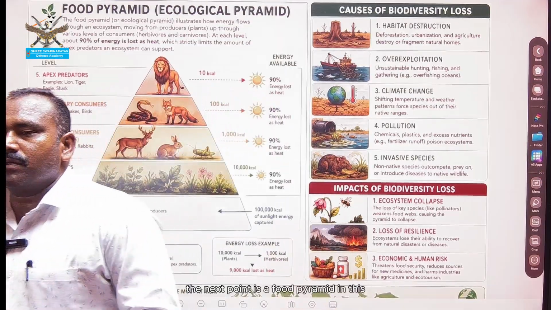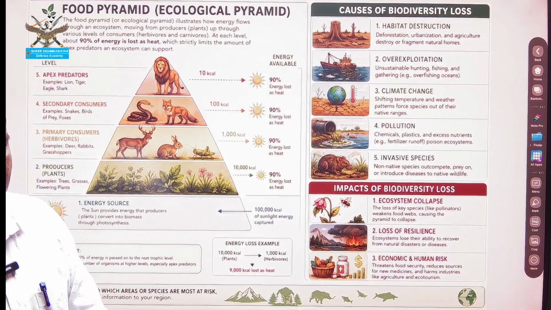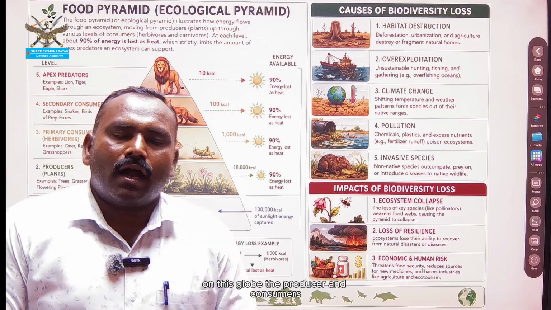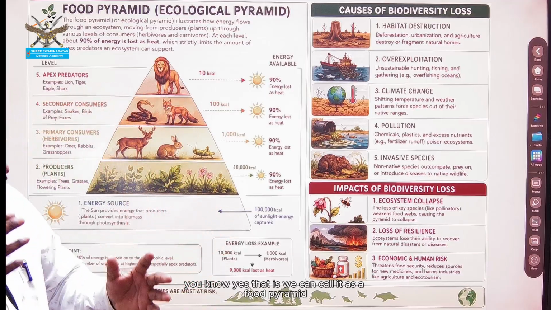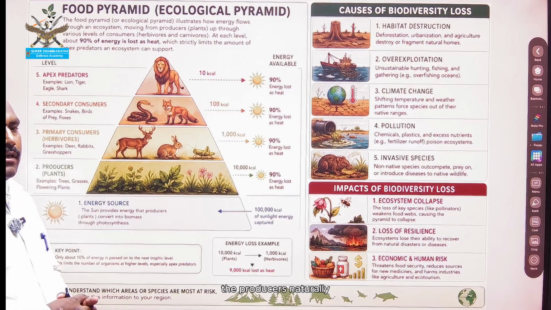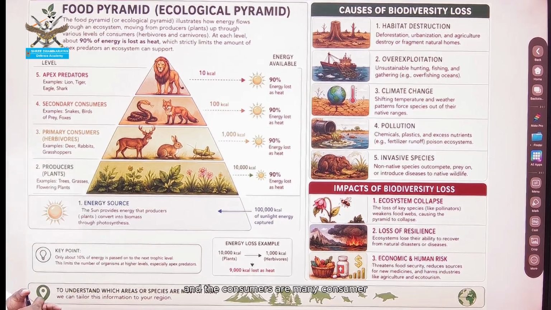The next point is the food pyramid. In this, on this globe, the producers and consumers, yes, that is, we can call it a food pyramid. The producers, naturally the producers are only plants, and the consumers are many.